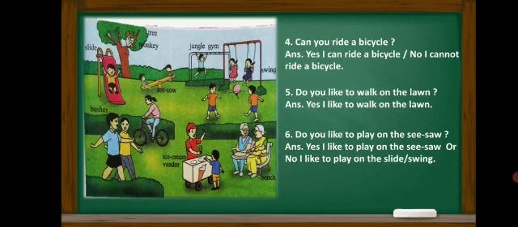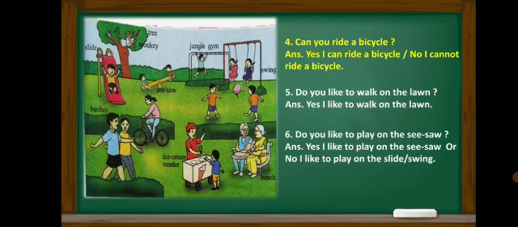Come to question number 4. Can you ride a bicycle? We can see a girl is riding bicycle in this picture. So if you know to ride the bicycle, you have to say yes, I can ride a bicycle. And if you don't know to ride it, you have to say no, I cannot ride a bicycle. Can you ride a bicycle? Yes, I can ride a bicycle. No, I cannot ride a bicycle.